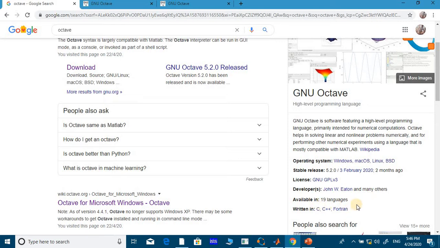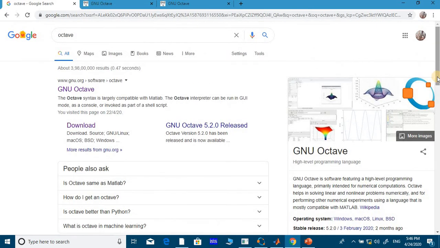At the same time, the Octave platform supports C, C++ and Fortran. This is the small introduction about GNU Octave, and my plan is to install this software.